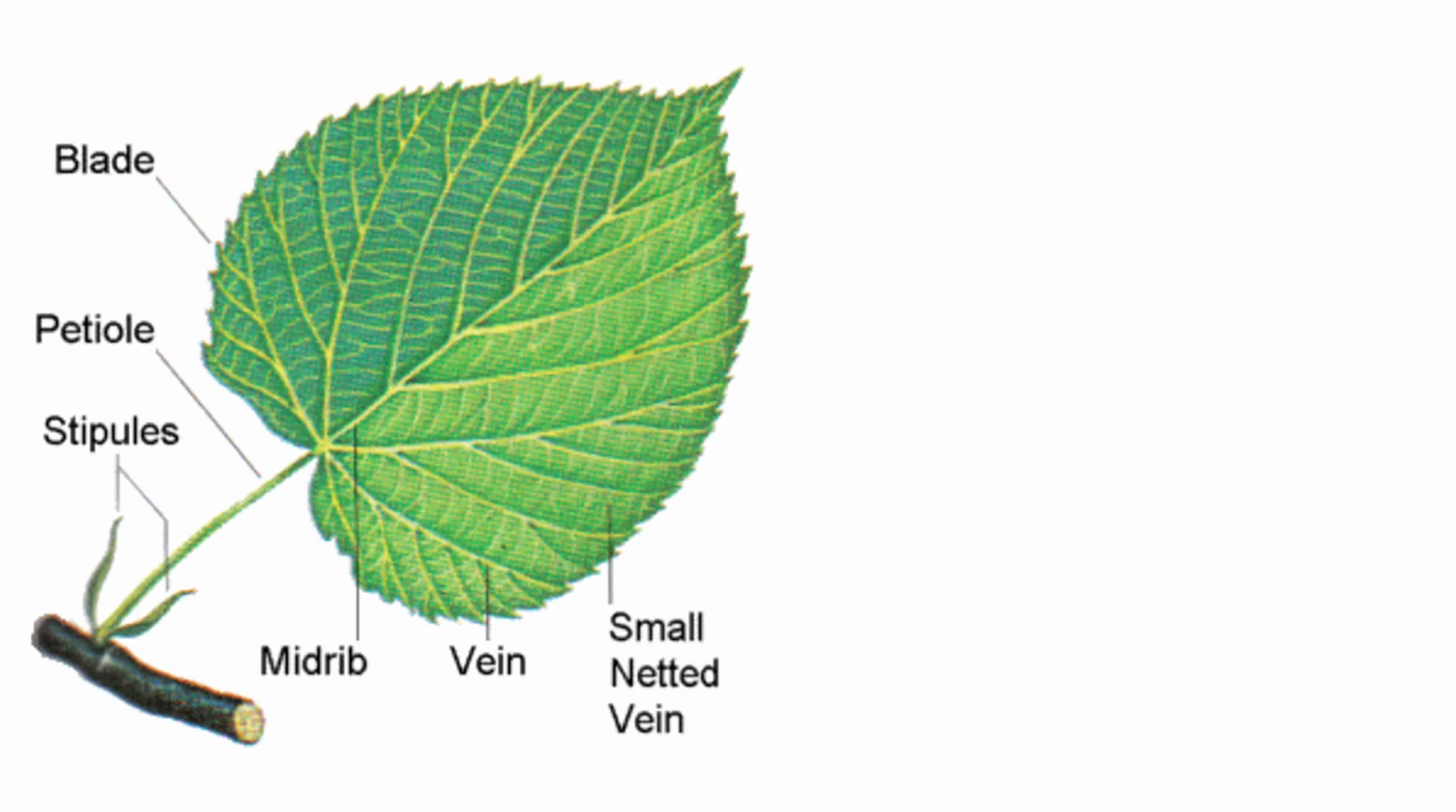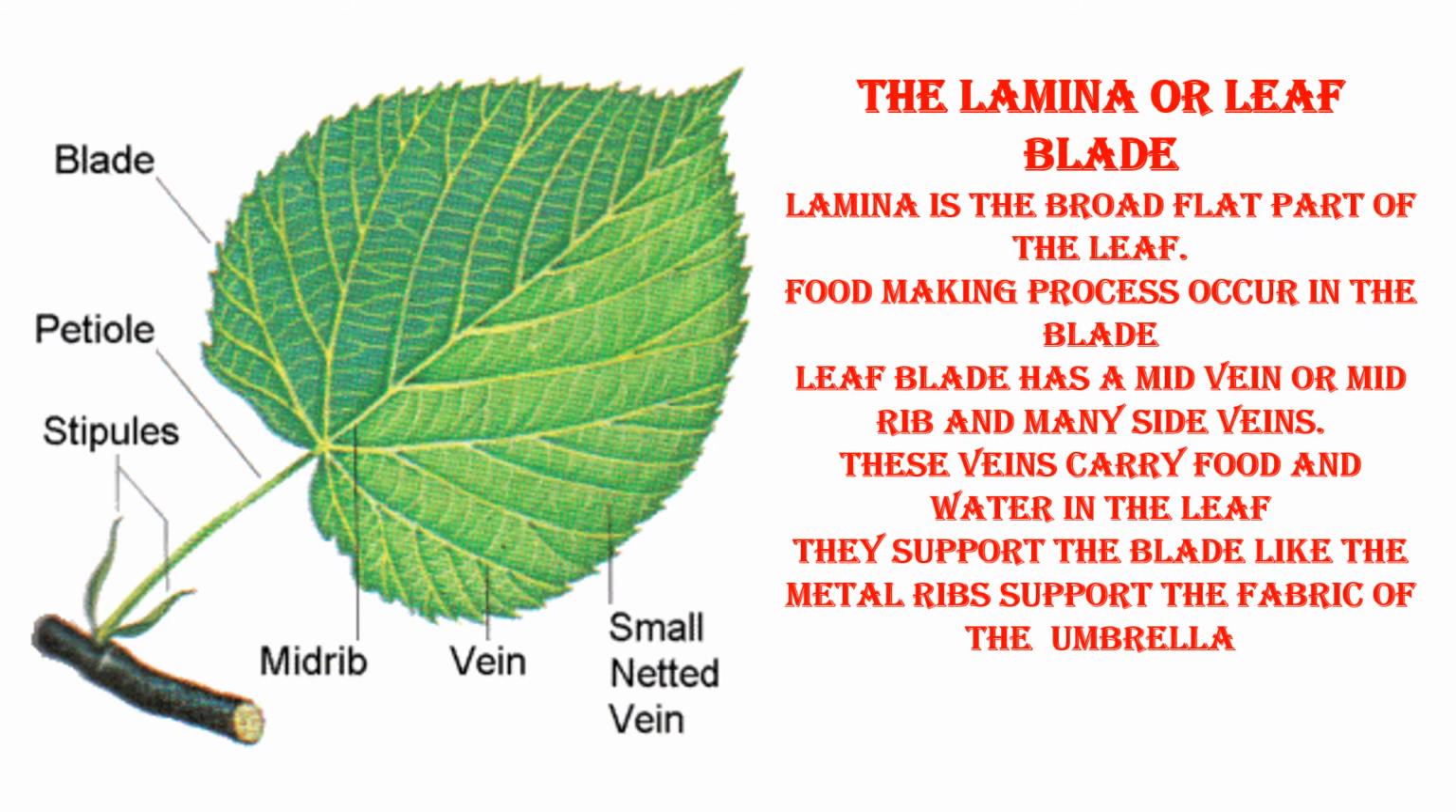Now let us learn about the third part of the leaf. What is the third part of the leaf? See this image, Nana. The lamina or leaf blade is the third part of the leaf. Now what is lamina? Lamina is the broad flat part of the leaf.